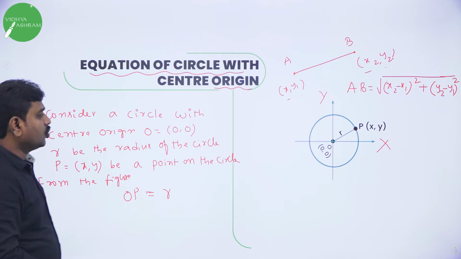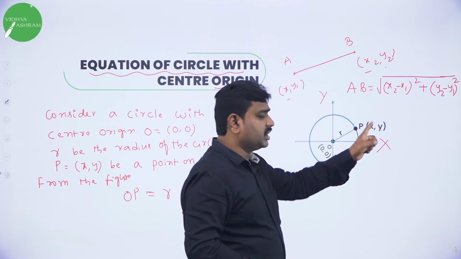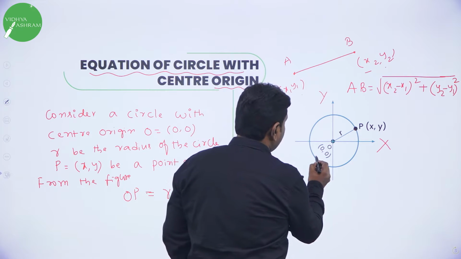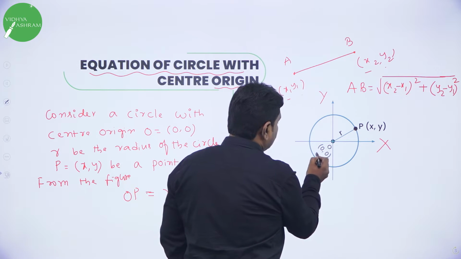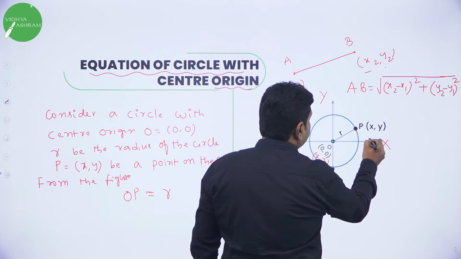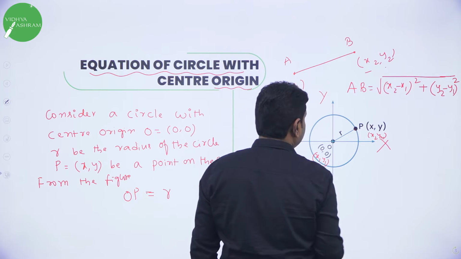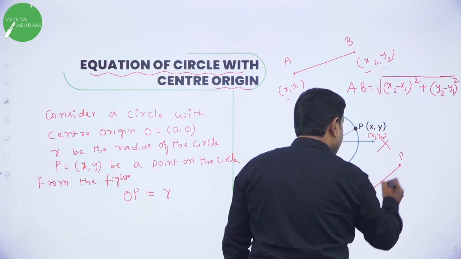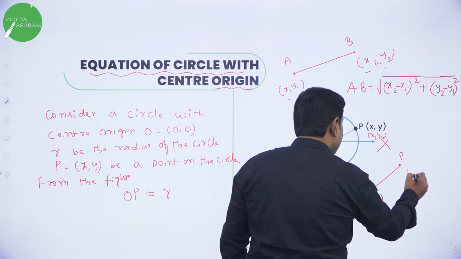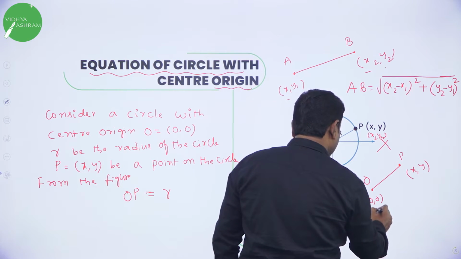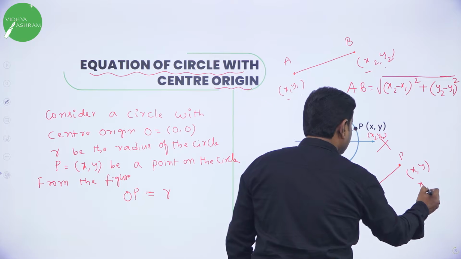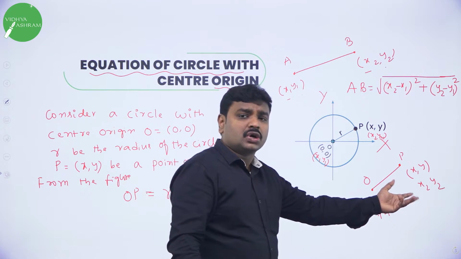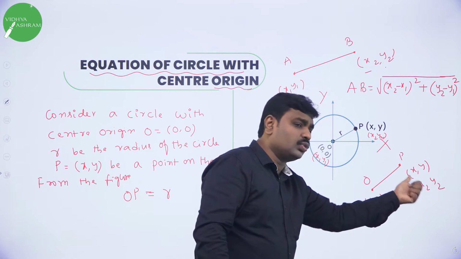Now OP, O is a point (0, 0), P is a point (x, y). Can I use the distance formula? So I consider this O as (x1, y1), and P is (x2, y2). So now I have O here, I will rewrite P here. What is O? (0, 0). What is P? (x, y). I call this (x1, y1) and this (x2, y2). And what is OP? The distance between O and P. What is the distance between O and P? Root of (x2 minus x1) the whole square plus (y2 minus y1) the whole square.